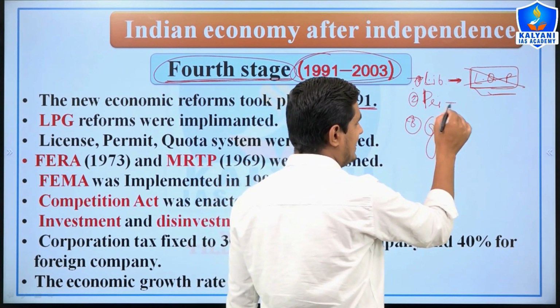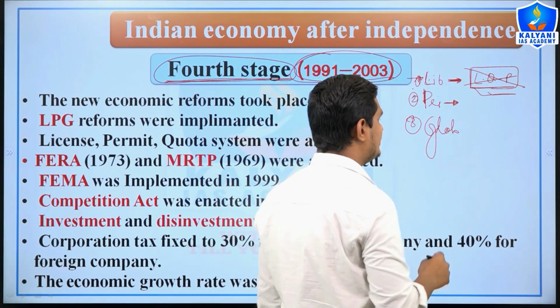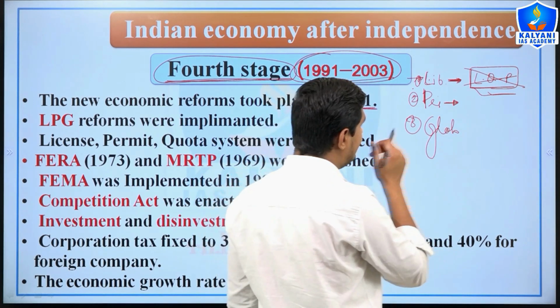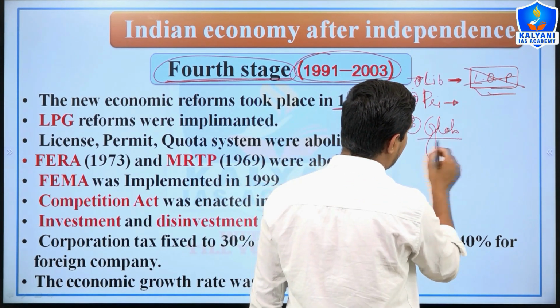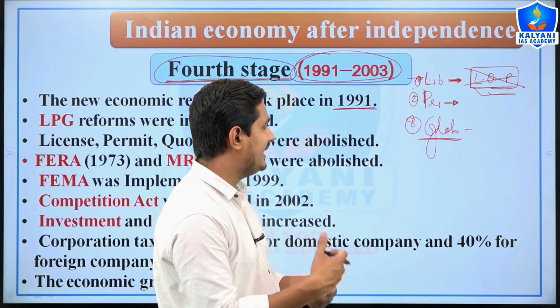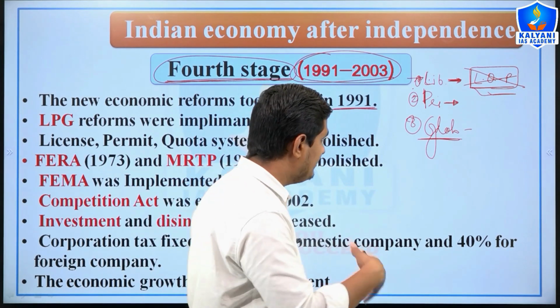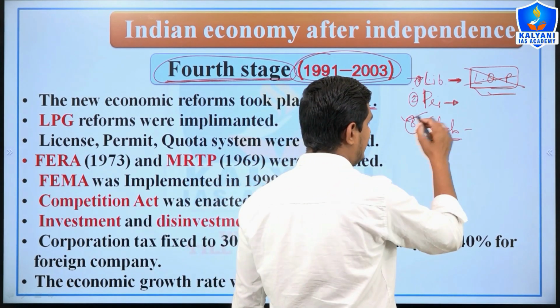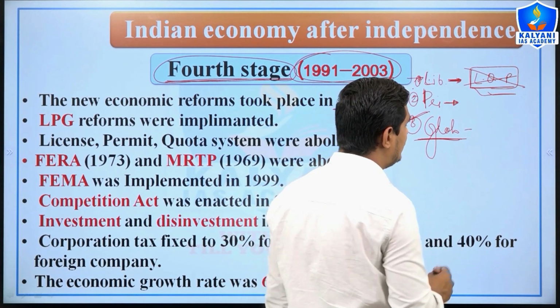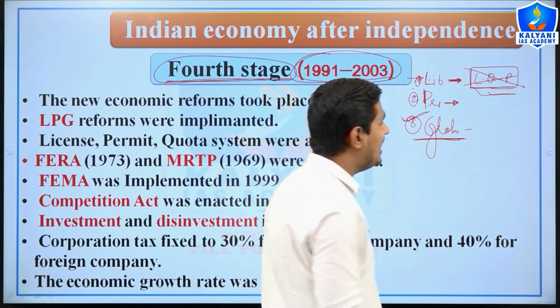And in privatization, many government sector PSUs were decentralized, and in globalization, the Foreign Exchange Regulation Act, the Foreign Exchange Management Act and many other initiatives took place so that we could easily import and export goods.